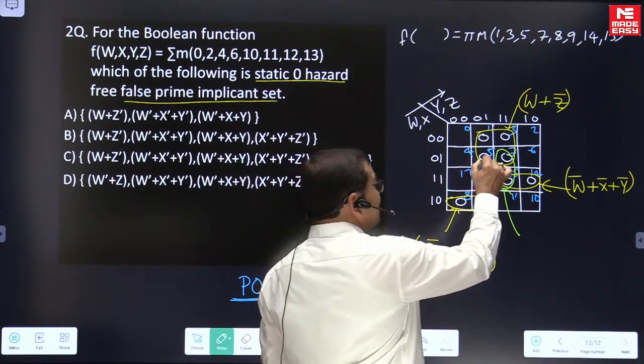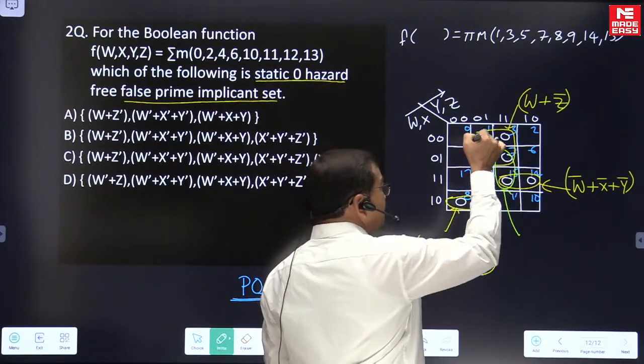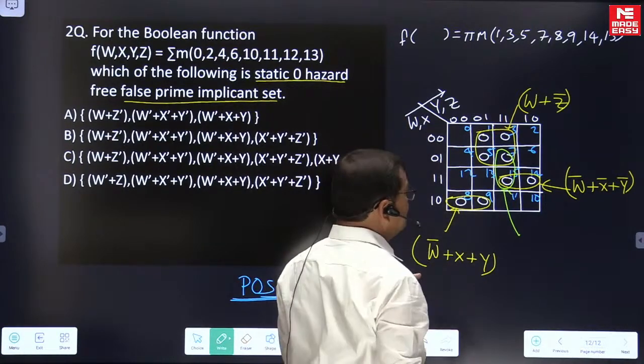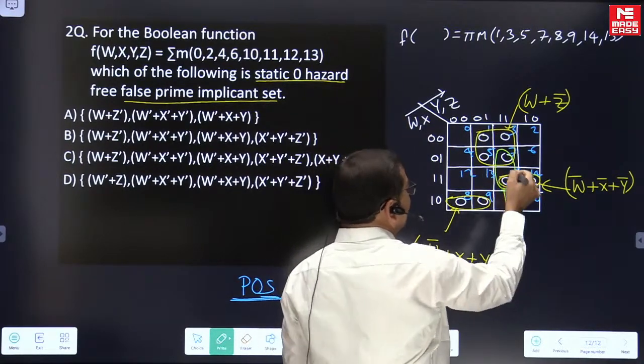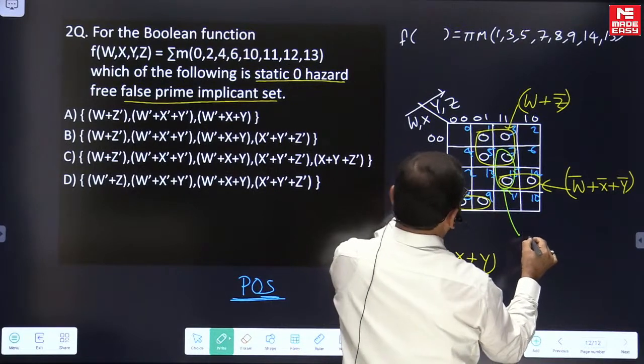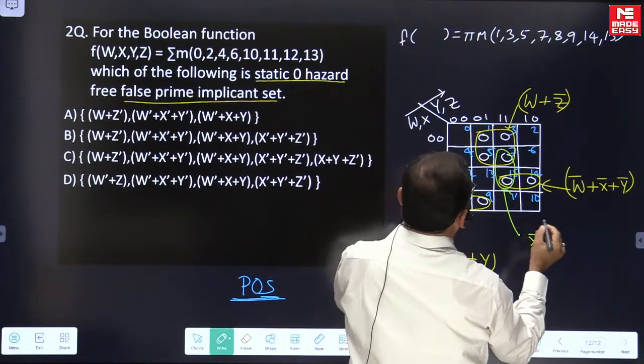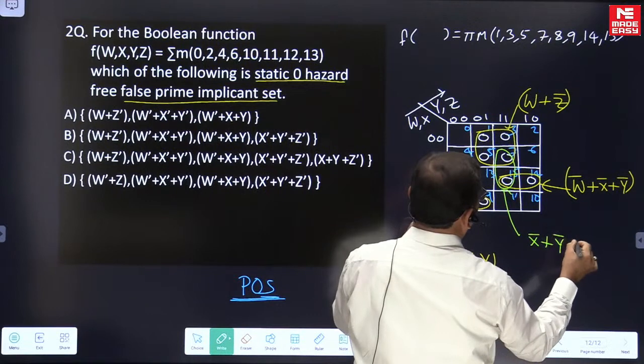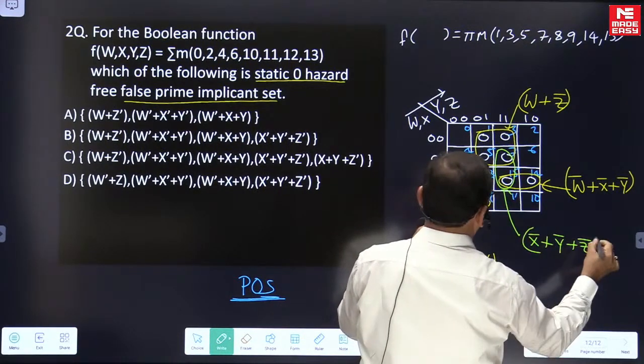So the sum term corresponding to this is to be used to make the circuit hazard free. So the sum term here, if you read well, is coming as X complement or Y complement or Z complement.